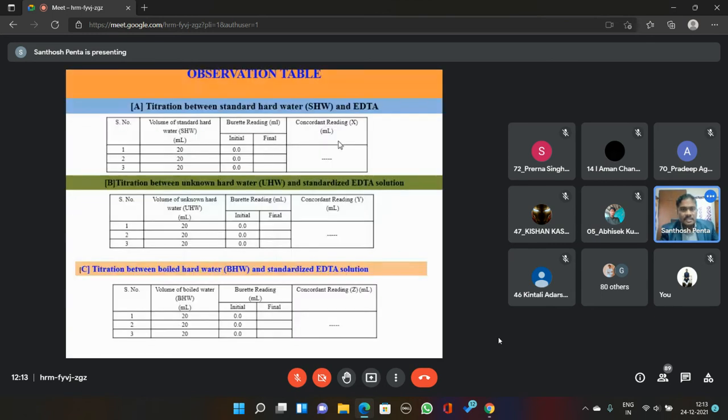This is the calculation. How do you calculate the concordant reading? Concordant reading means the next immediate reading should be the same. See here, there are three observation tables. First go through the first observation table. Then you get one concordant reading, then you go for the calculation.